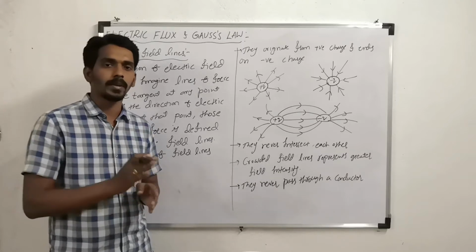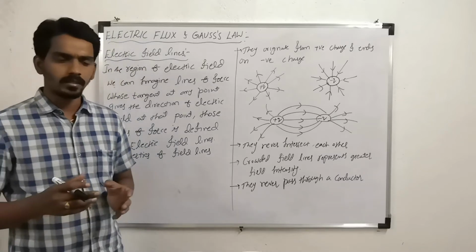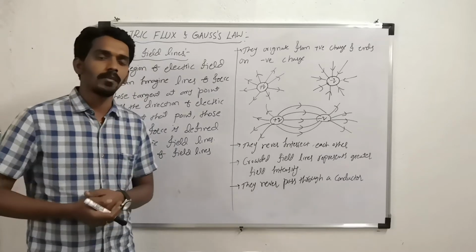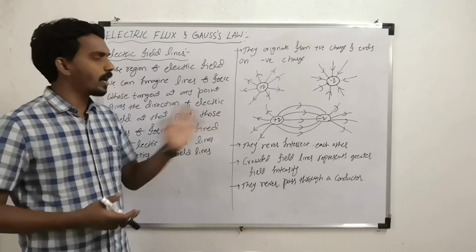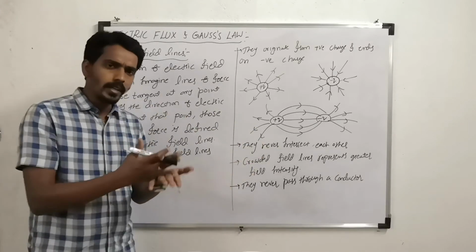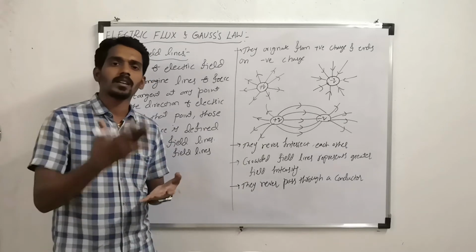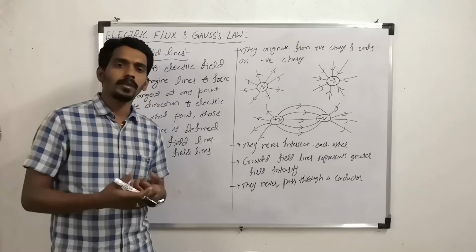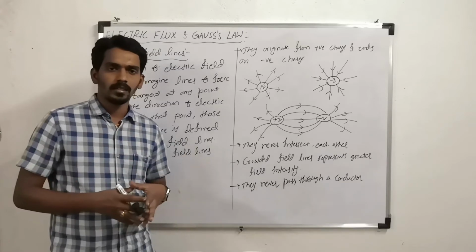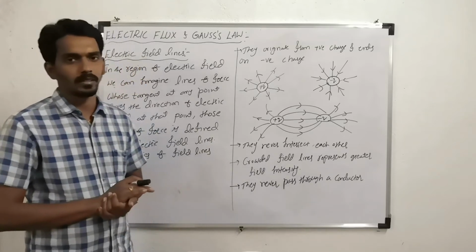Each line is independent. Now, crowded field lines represent greater intensity of electric field at that point. Comparatively, in the region of electric field, the point where the field intensity is higher, there the lines are crowded, and the point where the field lines are fewer or far away, there the field intensity is lesser.